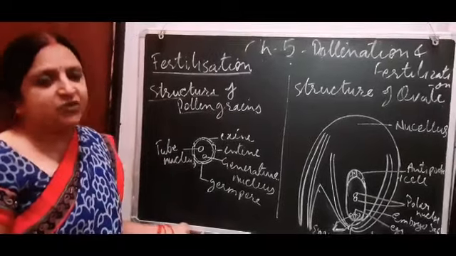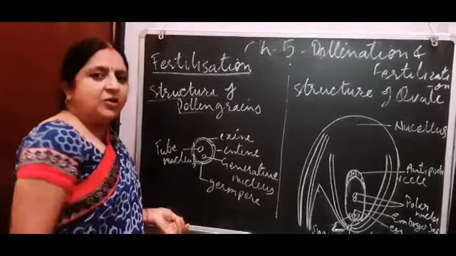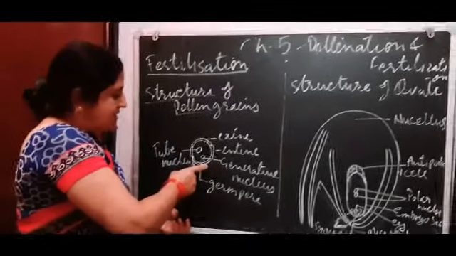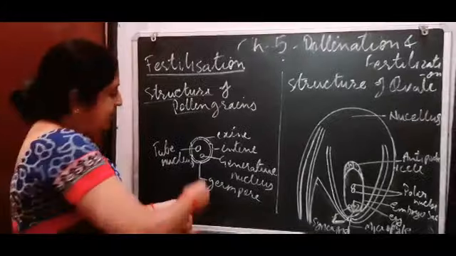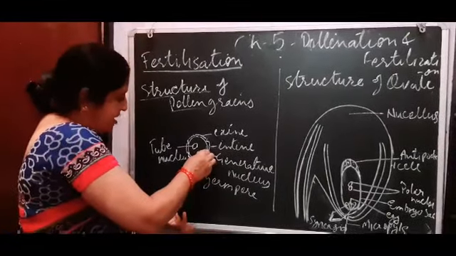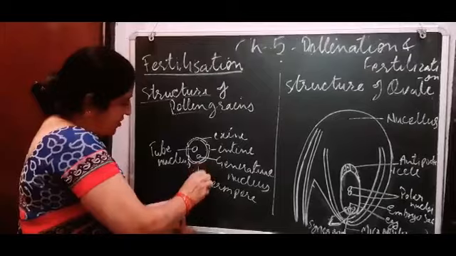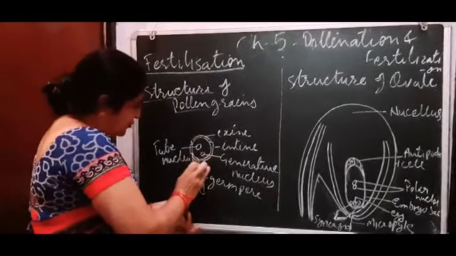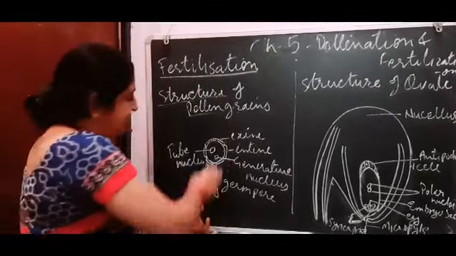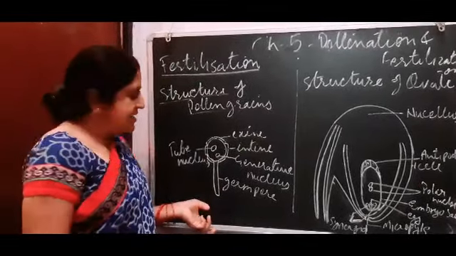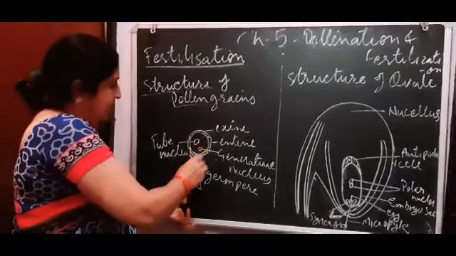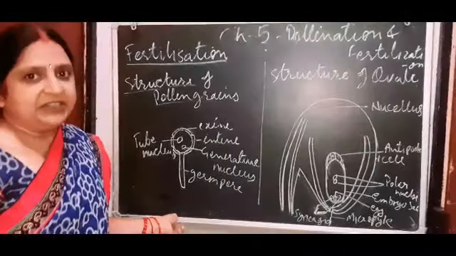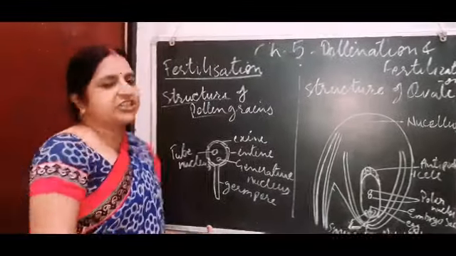These two types of nuclei are formed inside the pollen grain, and at the time of fertilization, the outer layer bursts and the inner smooth layer comes out and forms a tube-like structure. This tube is called the pollen tube, which is inserted into the style of the flower, and the generative nucleus acts as the male gamete. This is all about the structure of the pollen grain.